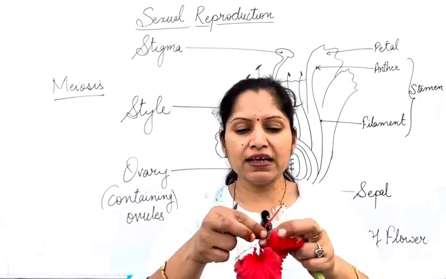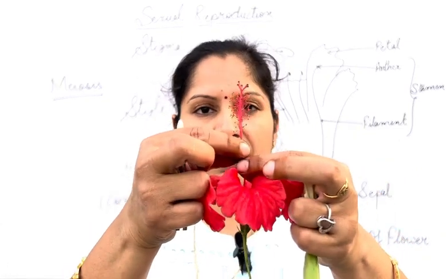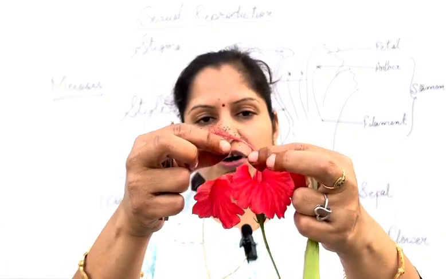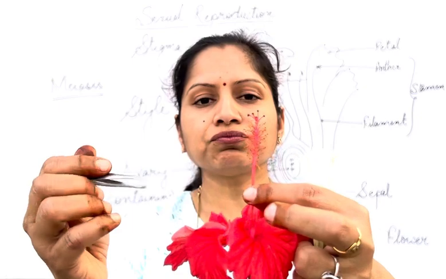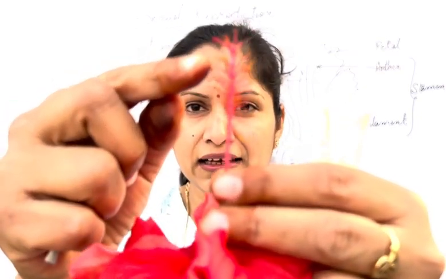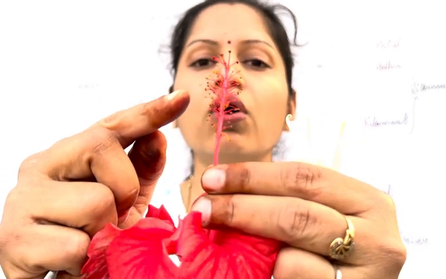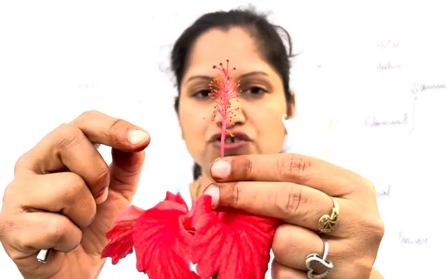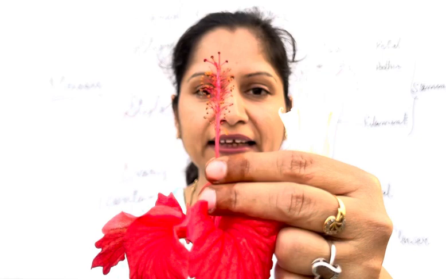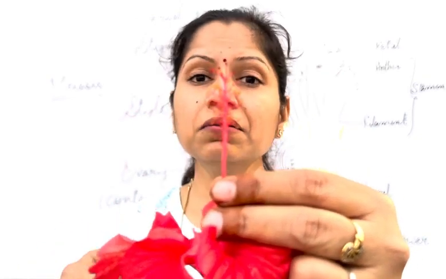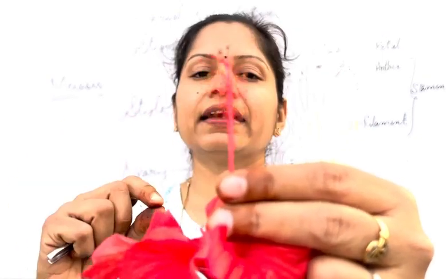Okay. In the case of a hibiscus plant, we have the male and female reproductive parts very close to each other. You can see these yellow structures. These are the anthers, and these anthers contain the pollen grains. The pollen grain contains the male gamete.